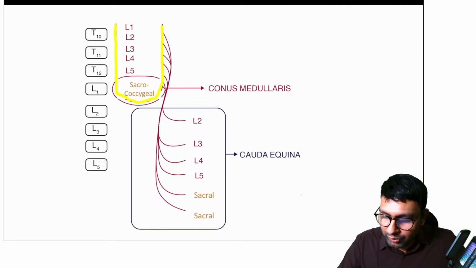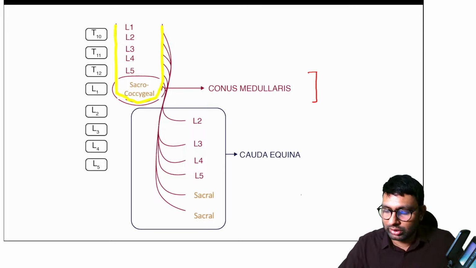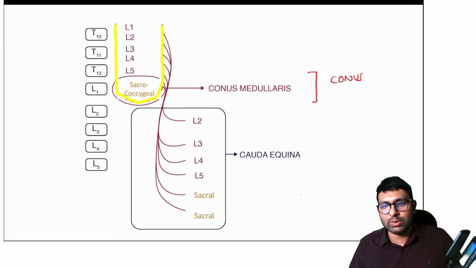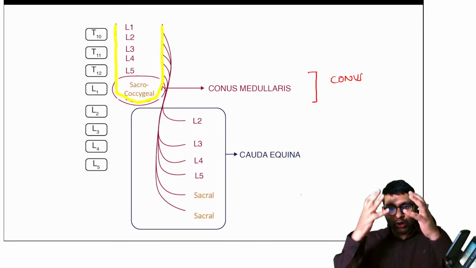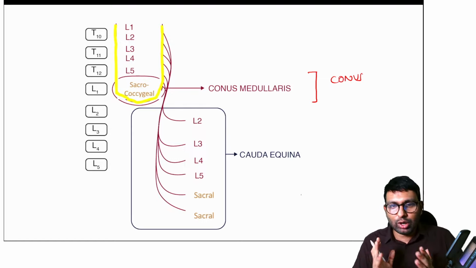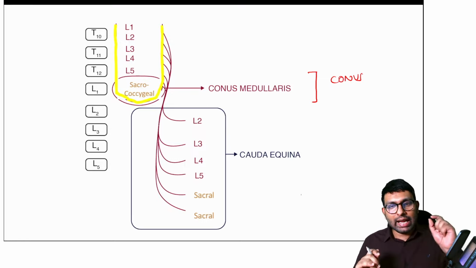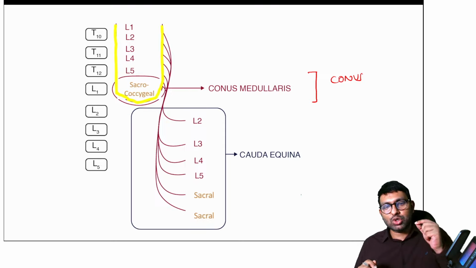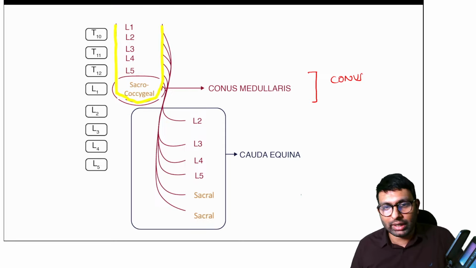So this tip of the cord, mainly at the region of L1, L2, is called conus medullaris because it looks like a cone. And these nerve roots which are given out are called cauda equina, because cauda equina means horse's tail, and these nerve roots, because there are so many and they lie like that, look like a horse's tail. So we call them cauda equina. Any damage to conus medullaris results in conus medullaris syndrome. Any damage to cauda equina results in cauda equina syndrome.